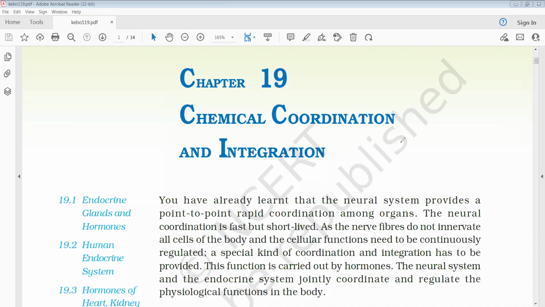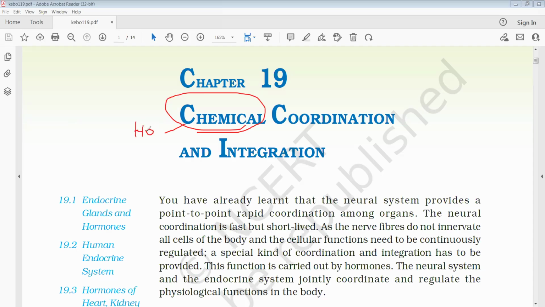But here, we can see how coordination is carried out by means other than the nervous system, that is, by chemicals. So in this chapter we are going to discuss how the coordination is carried out by the chemicals. When we go deeper, chemicals here means hormones. So here coordination is carried out by the hormones.